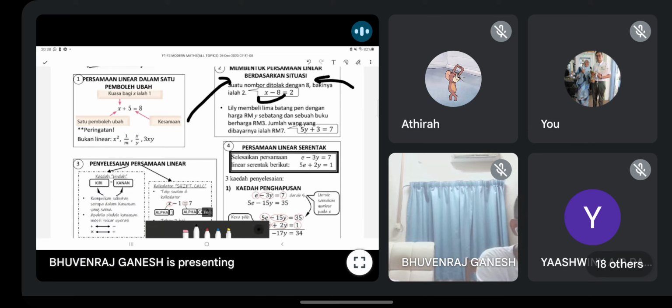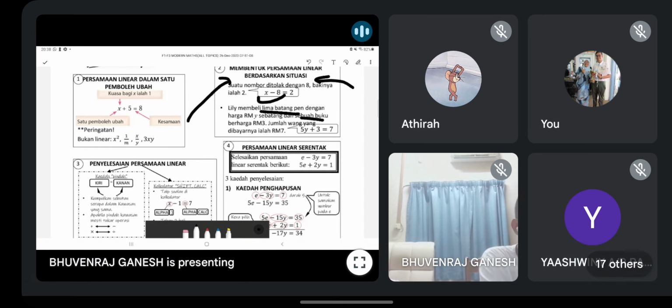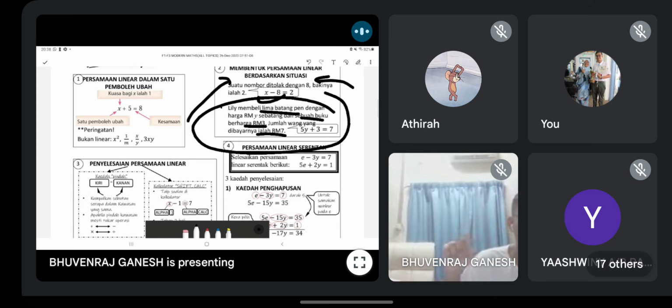Okay, so next example. 1 pen RMY. So 5 pens will be 5Y. Basic also. And then 1 book RM3. Then the jumlah RM7. Okay guys, I want to modify this question a bit. Saya nak modify sikit. Let's say saya beli 5 batang pen, 1 pen RMY. 3 buku, 1 buku RMX. Okay, 3 books, 1 book RMX. Total,